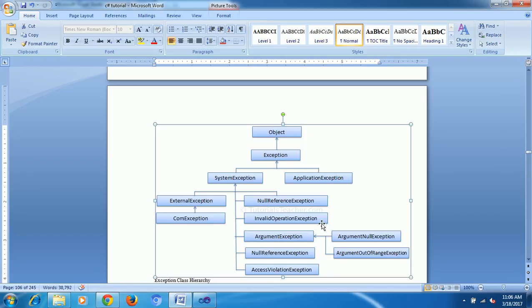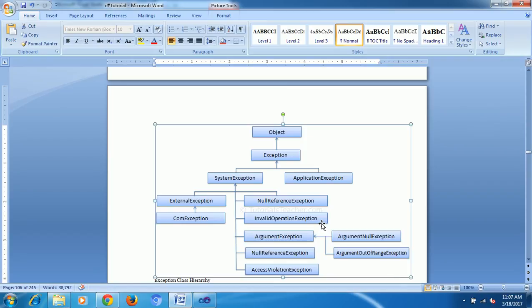What is the meaning of this diagram? Each and every error indicates one type, and they all inherit from System. Normally, Console.WriteLine first inherits from Console, which inherits from System.